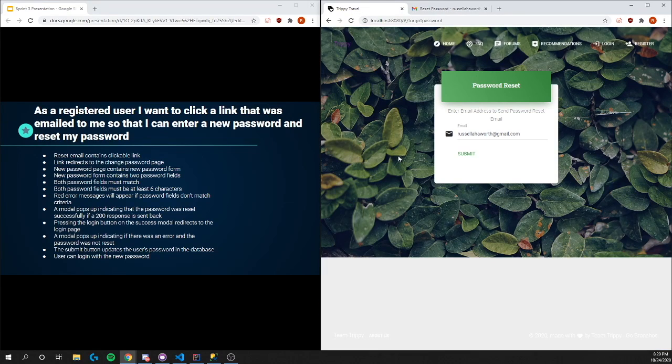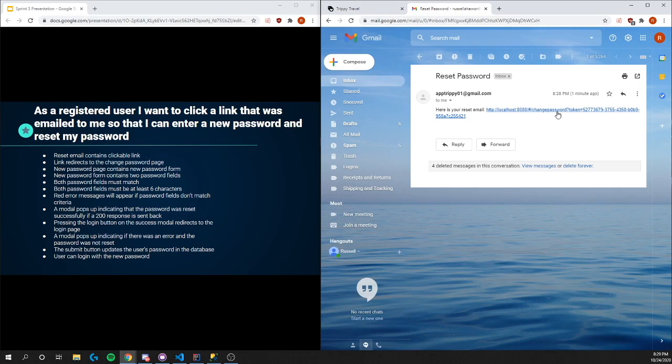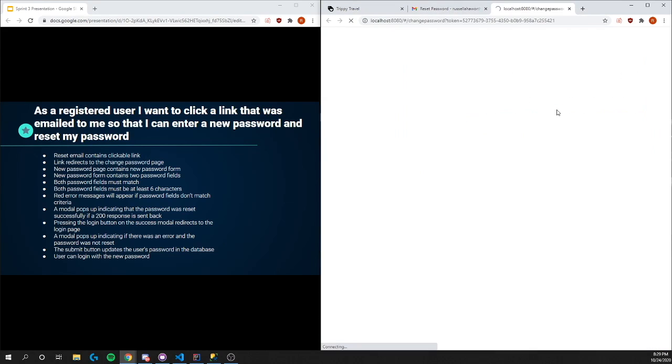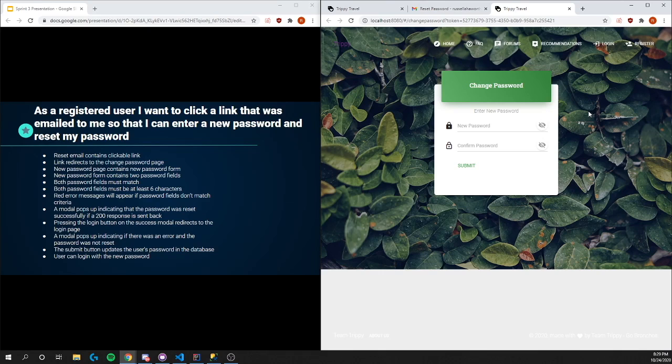As a registered user, I want to click a link that was emailed to me so that I can enter a new password and reset my password. The reset email contains a clickable link, which it is clickable. The link redirects to the change password page, which we are on right now after clicking it.